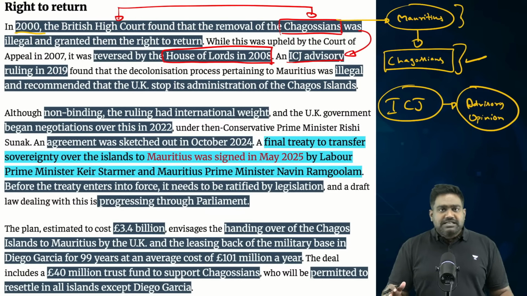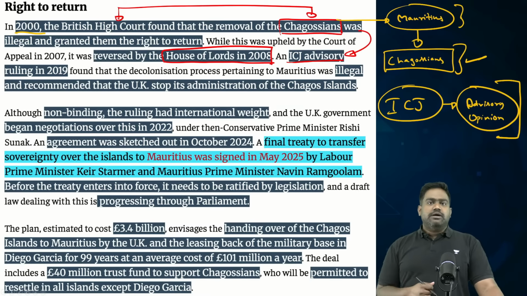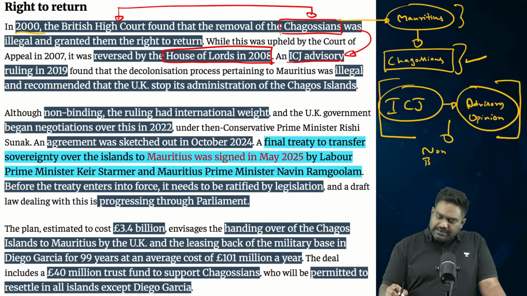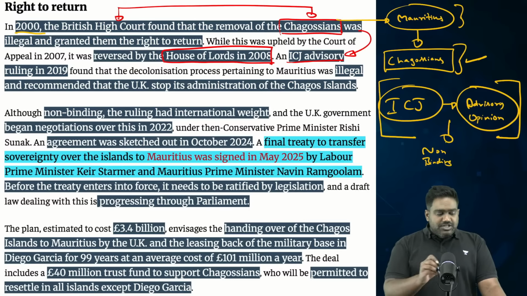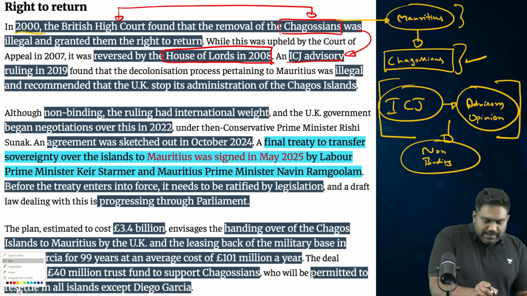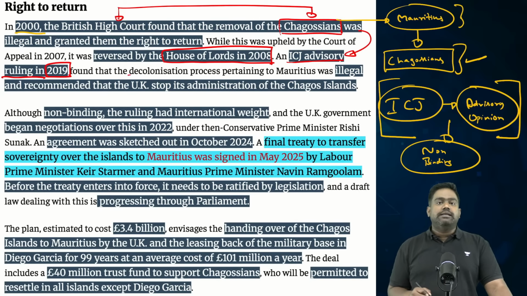The other type of case taken by the ICJ is advisory cases, where legal advice is given out for global organizations and other entities. But this is non binding in nature. Advisory opinion is obviously non binding. So, when the matter reached the ICJ in 2019, the ICJ ruled against the process of decolonization.